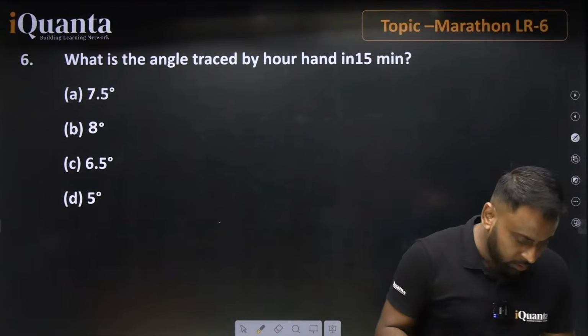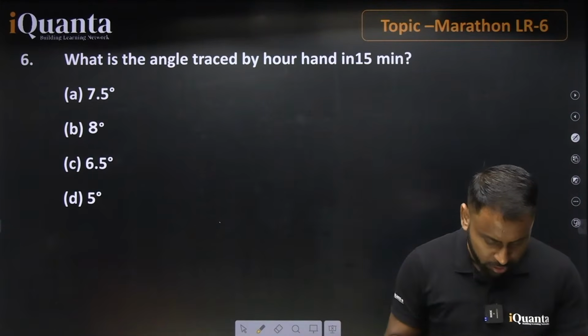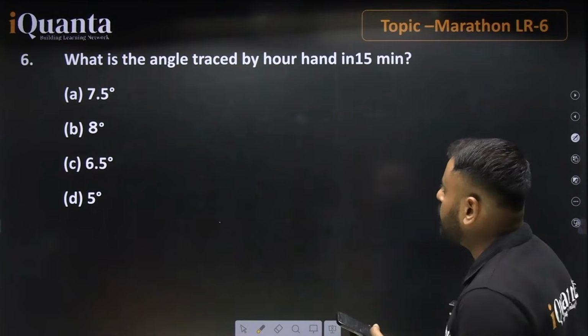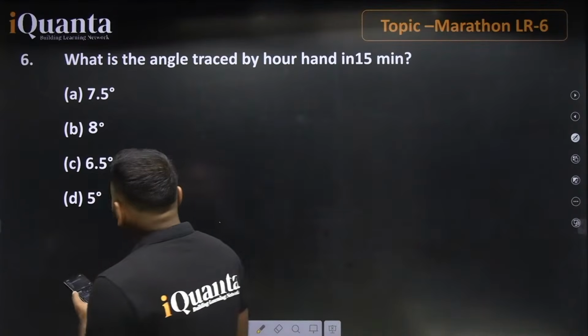I think this question can be done by you guys. I am waiting for the response. Just let me know what will be the correct answer for this. What is the angle traced by our hand in 15 minutes? Correct answer is option number A, perfect.